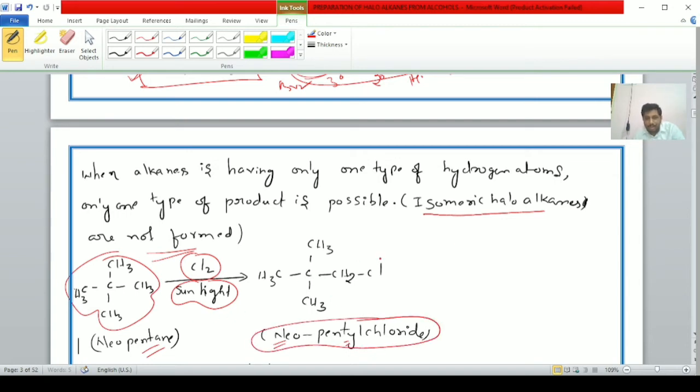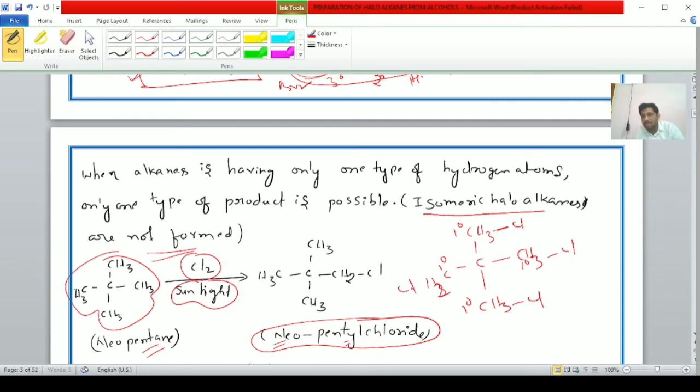Neopentyl chloride. Here observe the given compound, student. It is the structure of neopentane. Here, student, all these 4 carbons are primary carbons, right? Here, if you replace this hydrogen atom with chlorine, one product.